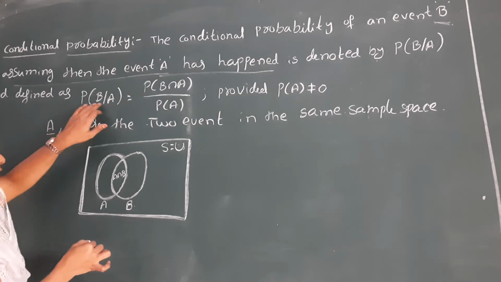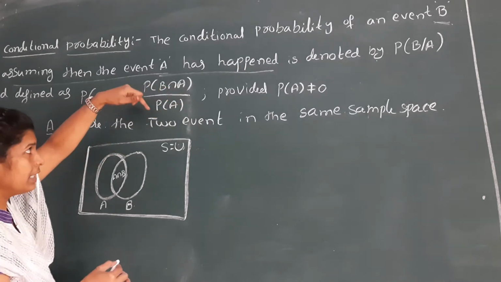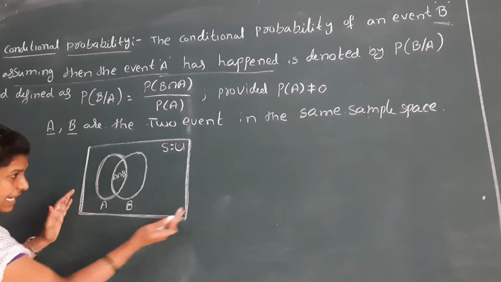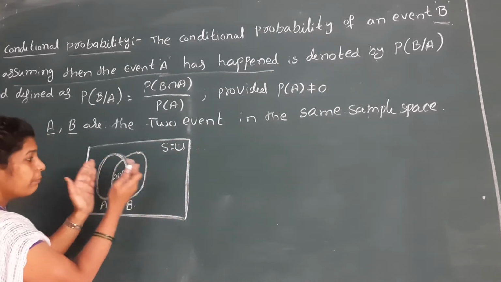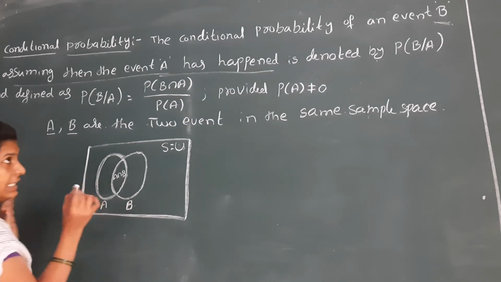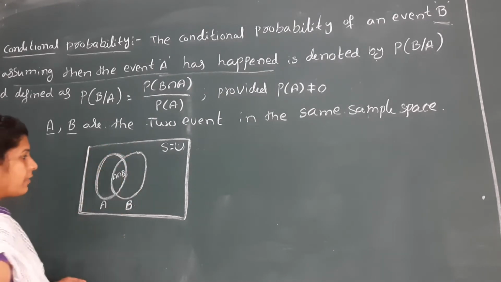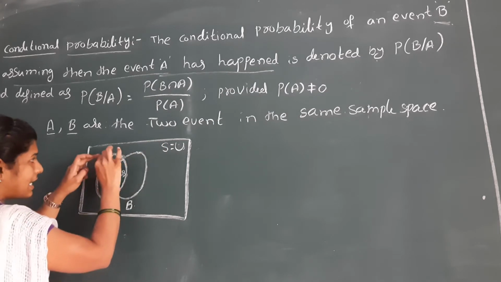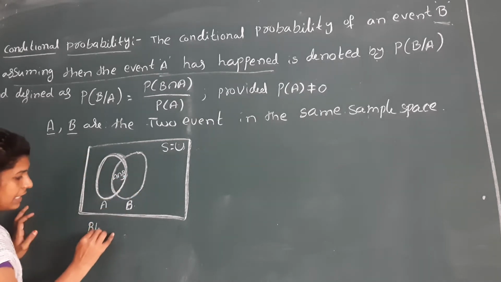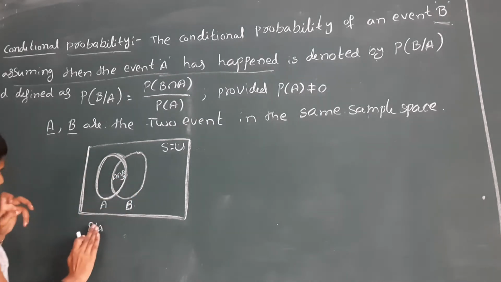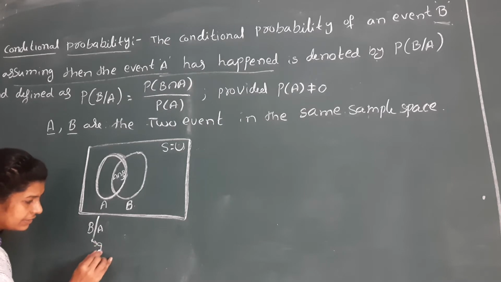That means probability of B by A is nothing but probability of A intersection B, or B intersection A, by probability of A. That means in the complete sample space, A is one event and B is another event, but this B is an event coming from the event A. So this total sample space is converted to the sample space of B by A. So simply, in the given question, 'by' indicates 'given'.